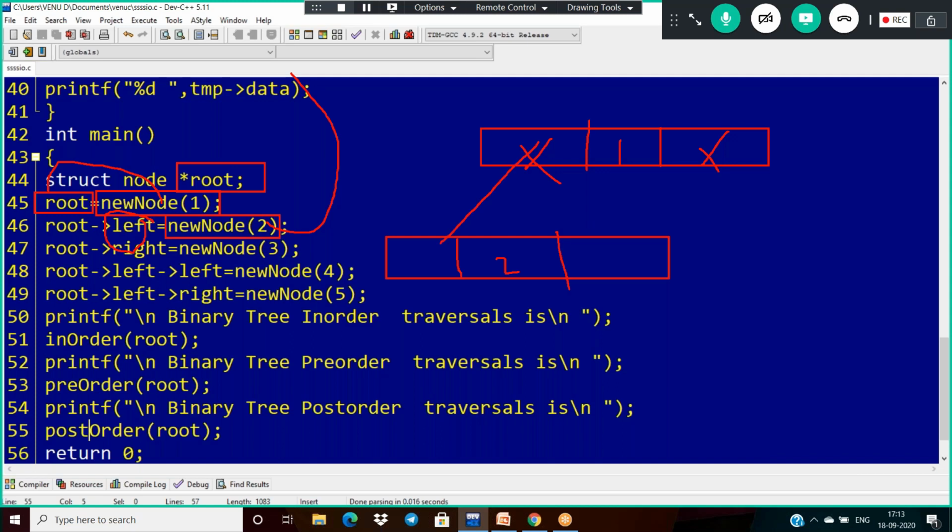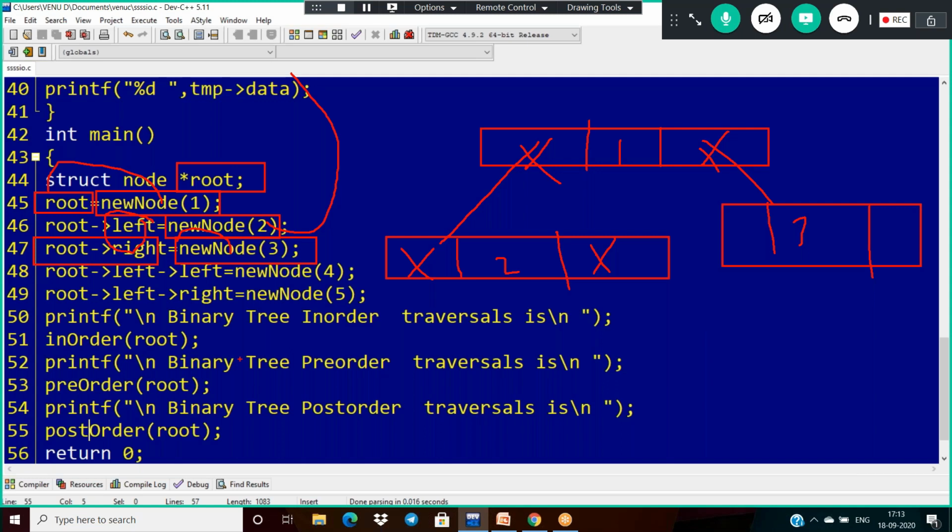What is the left? This. So at this place, I am assigning. Similarly, next, if I am calling new node of 3, where do I assign it? Root dot right. Root has one right pointer, and on that side we can assign this 3.